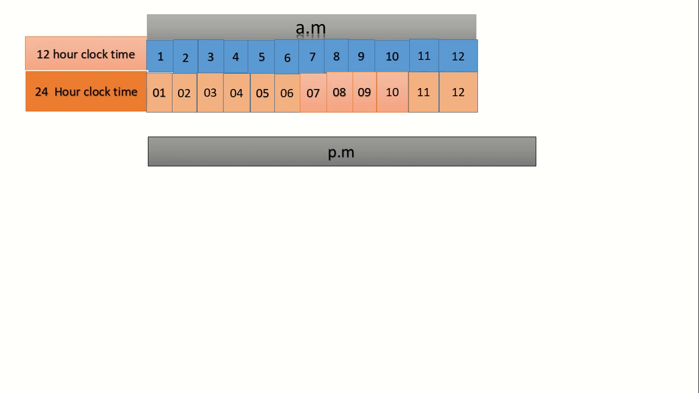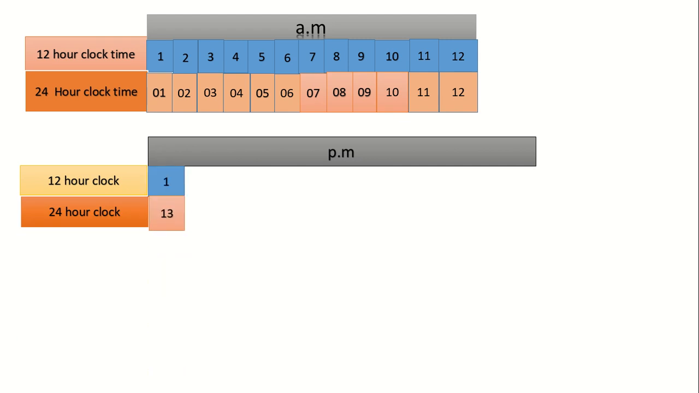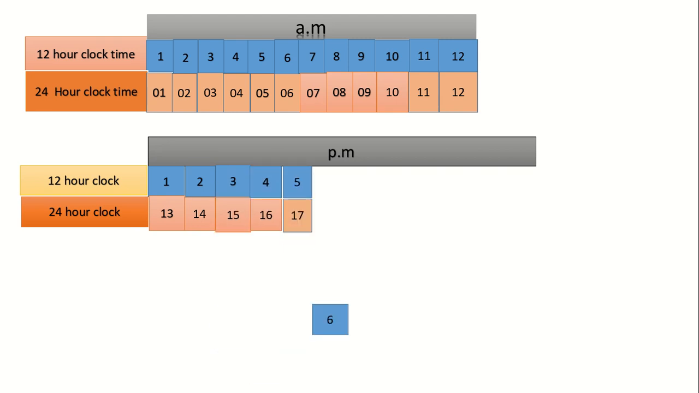Now we will see the comparison of hours in 12-hour clock time and 24-hour clock time for PM. If it is 1 pm, the hours in 24-hour clock will be 13. 2 pm, 14. 3 pm, 15. 4 pm, 16. 5 pm, 17. 6 pm, 18.